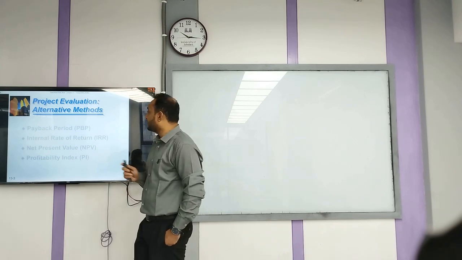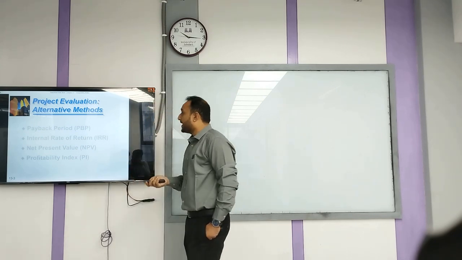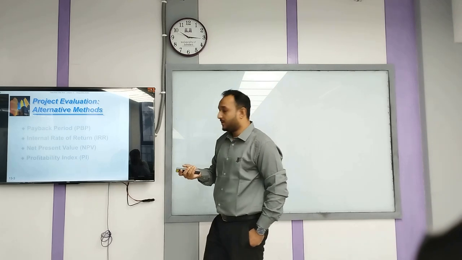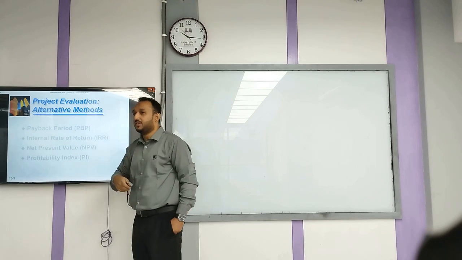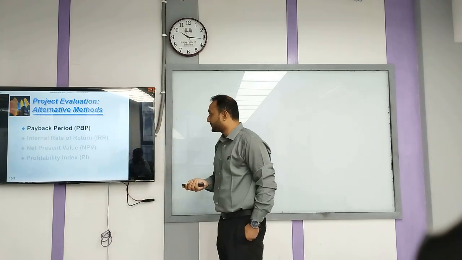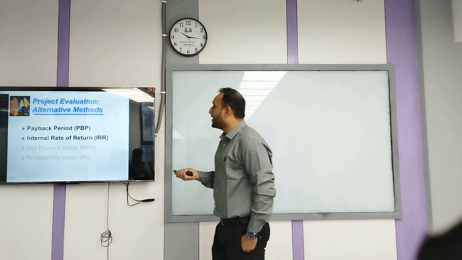So in total we will discuss four types of capital budgeting tools or techniques. We will start with payback period, and we will also discuss the discounted payback period. Then we will move to the net present value, the internal rate of return and the profitability index. Okay. So what is actually payback period?